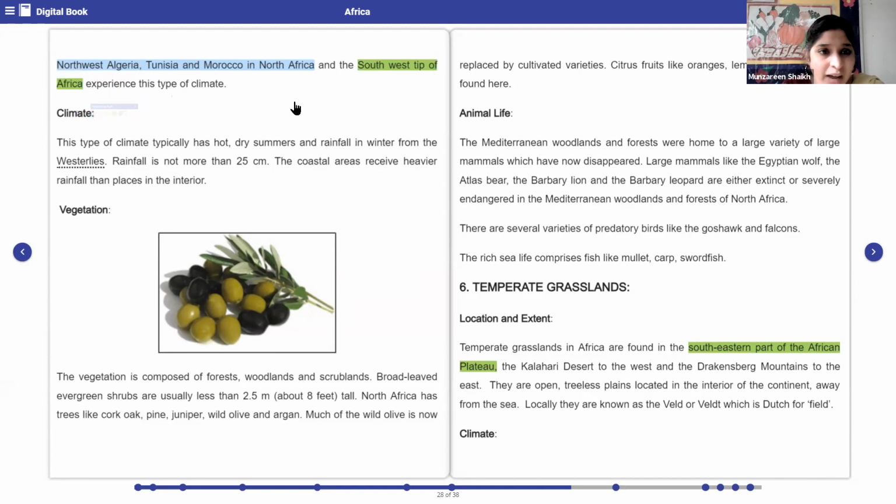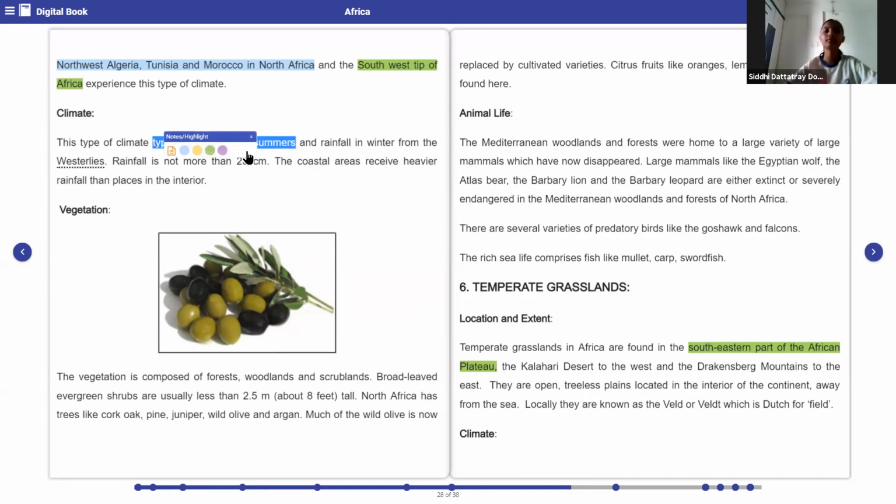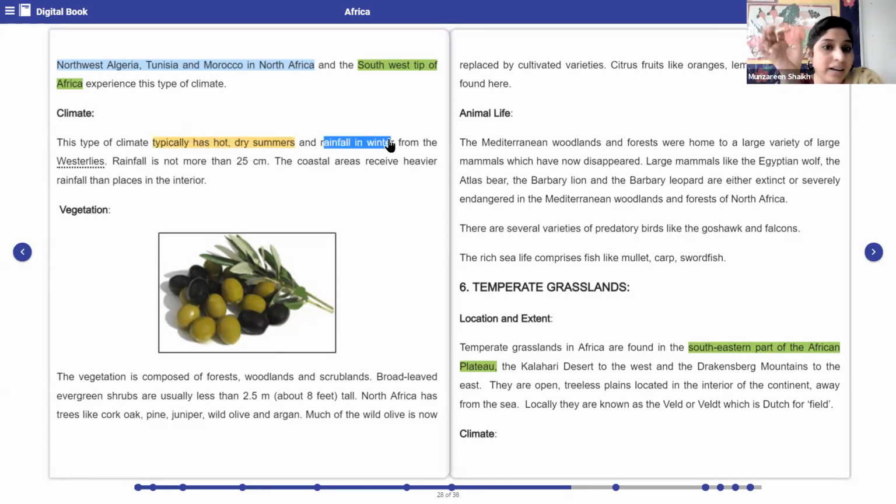Now let us see the climate of the Mediterranean region. This type of climate typically has hot, dry summers and rainfall in winter from the westerlies. Please underline. How is the climate in this particular region? It is typically hot and dry in summers, with rainfall in winter. Can you imagine? Do we have rainfall in winters? No, ma'am, we sometimes get rain.